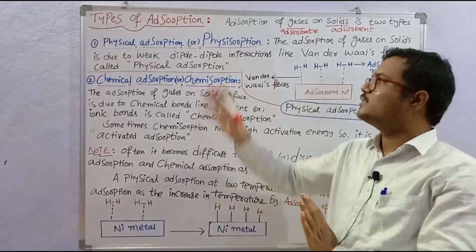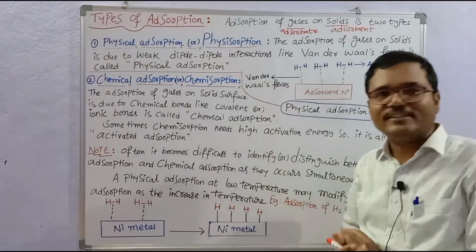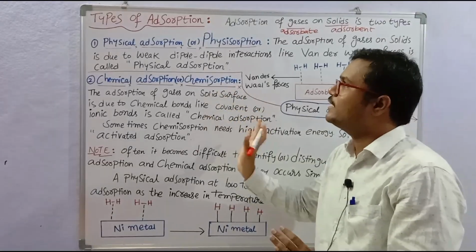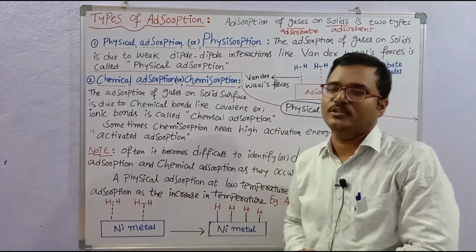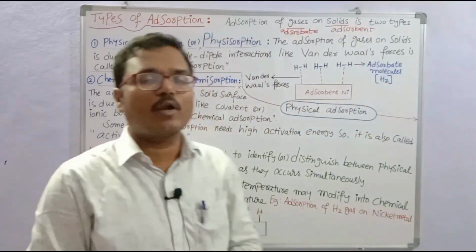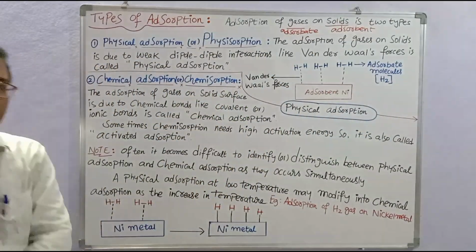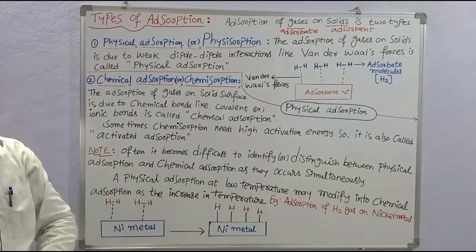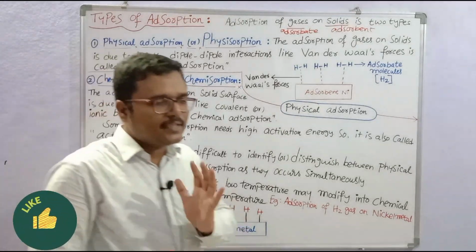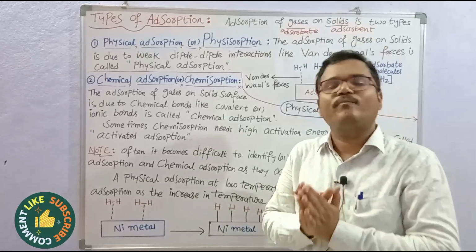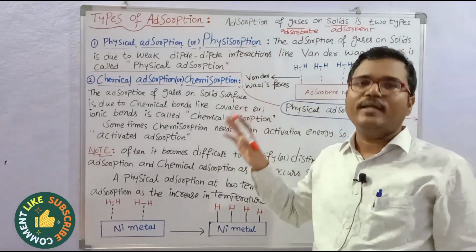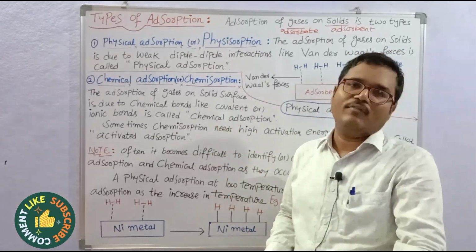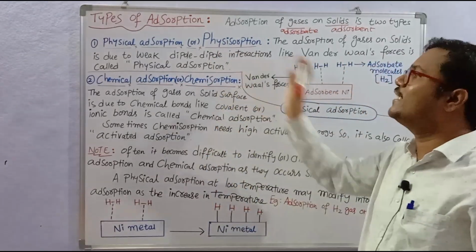Category 1 is called physical adsorption or physisorption. Number 2, the classification number 2, is chemical adsorption or chemisorption. So adsorption is broadly of two types: physical adsorption and chemical adsorption. So what is physical adsorption? It is very simple. It is the adsorption of gas on the surface of the adsorbent by the weak van der Waals forces.